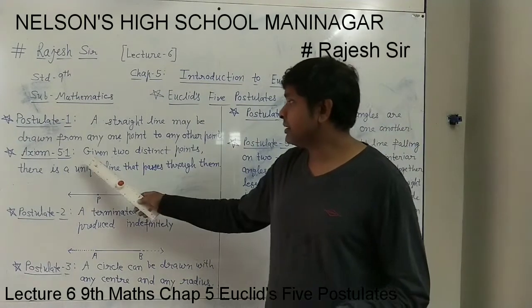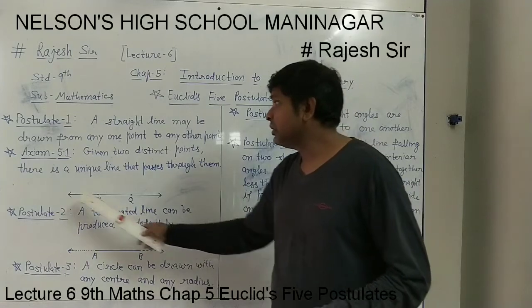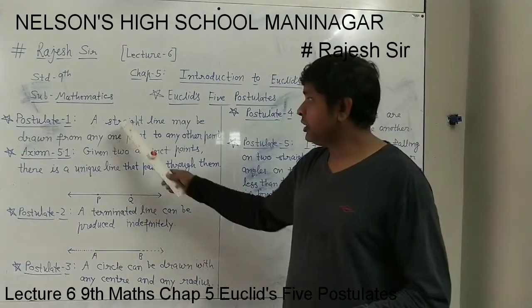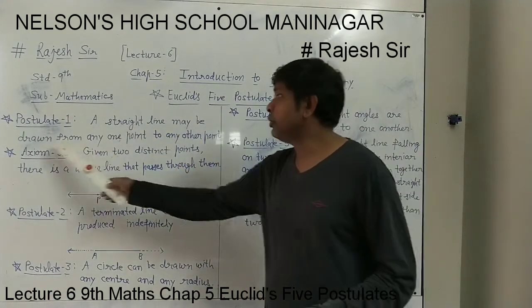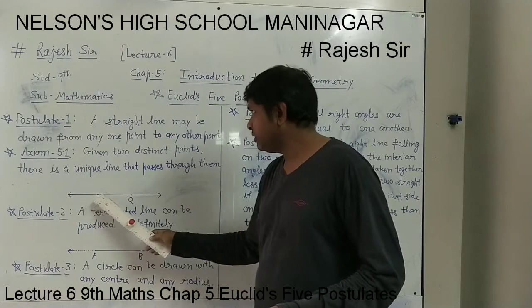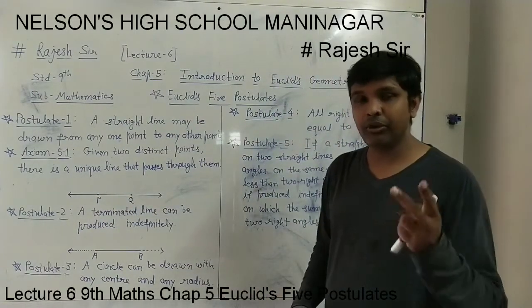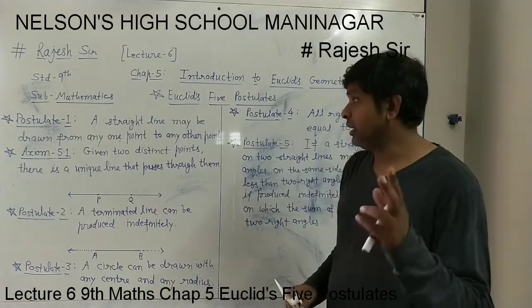So this was the axiom: given two distinct points P and Q, there is a unique line that passes through them. And postulate 1 is also the same way. A straight line may be drawn from any one point to any other point. A straight line can be drawn from 2 points, and it will be a unique line, only one line.